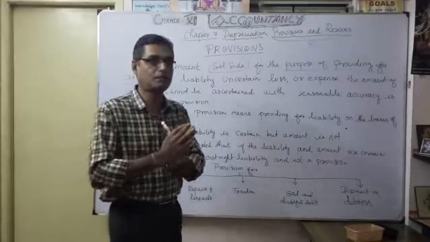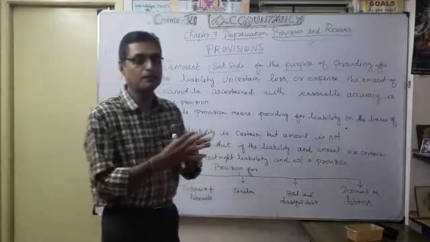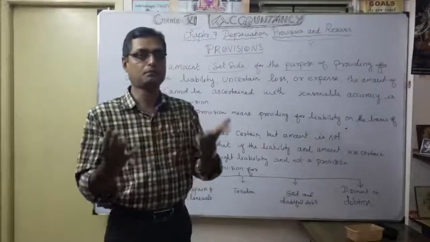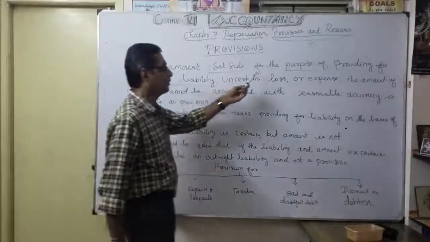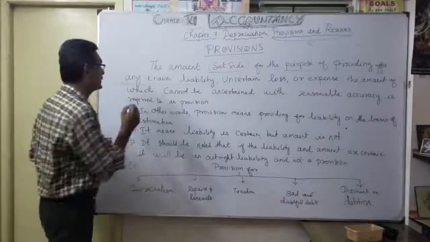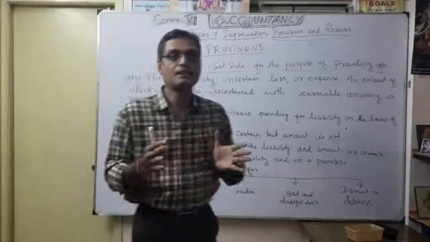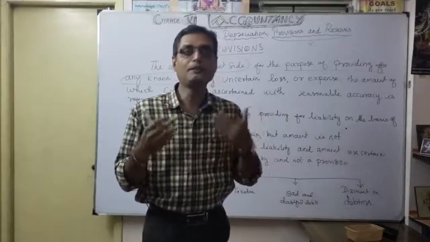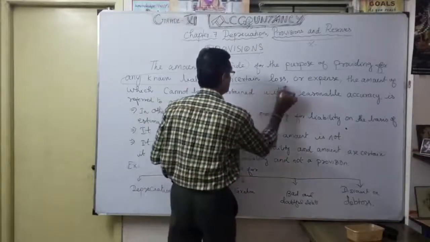That's the idea here. The amount, depending upon the requirement of the company. So, amount set aside, this phrase is very important, for the purpose of providing for any known liability. See, it is a known liability, but that known liability may be certain, may be uncertain. That's why this word is very important.